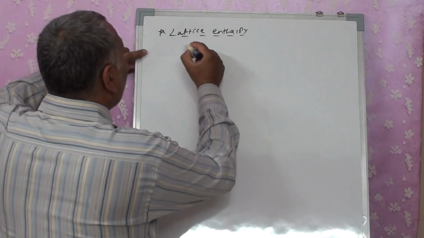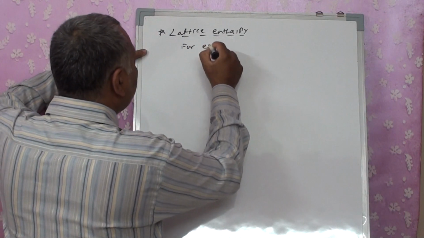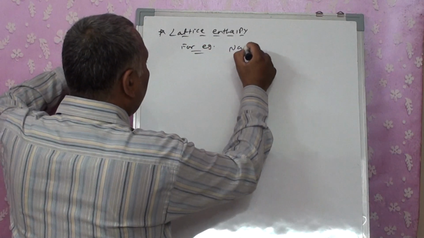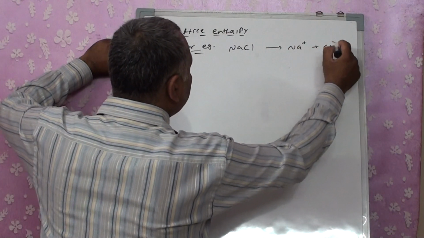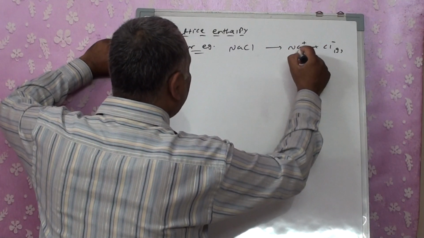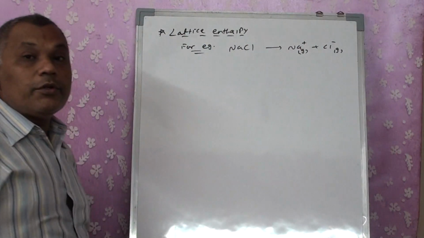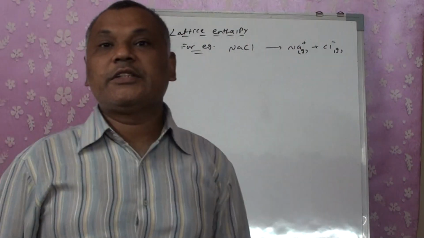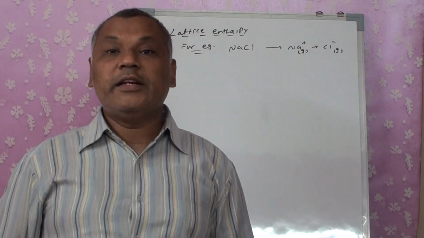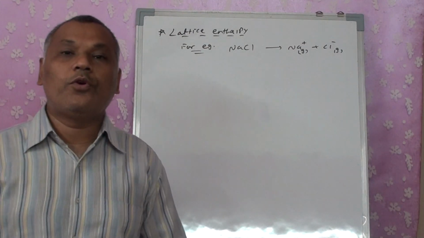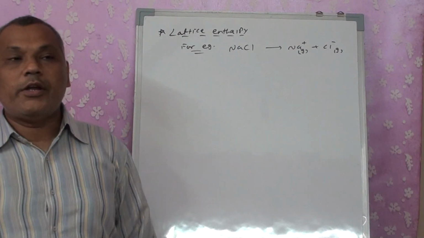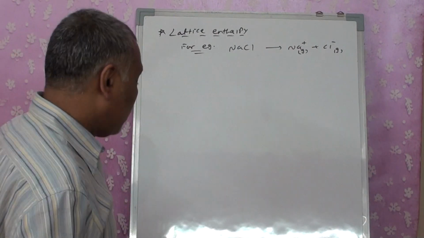For example, NaCl gets converted into Na+ and Cl-. Now this is an ionically bonded compound, so the energy which is used is considered to be lattice enthalpy. For covalent compounds, we used bond dissociation enthalpy. For ionic compounds, we use lattice enthalpy.